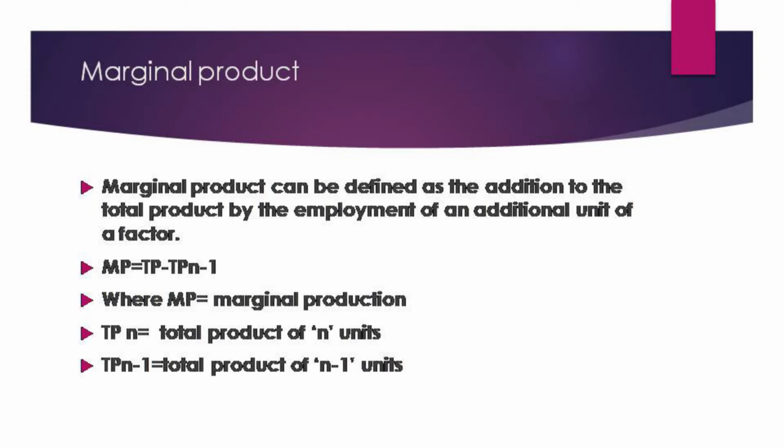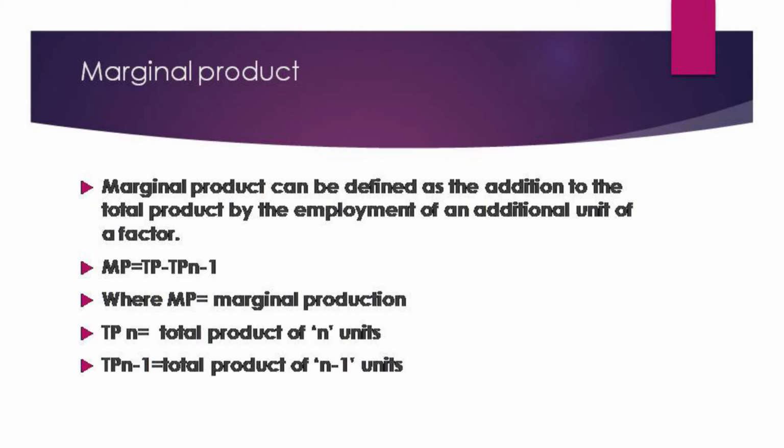When you are writing it, you have to write the previous unit. Total product n minus total product n minus 1 means you are subtracting the previous unit. Here MP is the marginal product and TPn is the total product of n units. When you subtract, you get the number of units. So I can read you one sum so that you can understand.